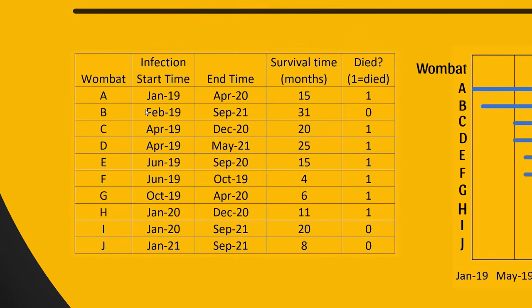The second wombat was infected in February 19, and the end time written here is September 2021, giving a survival time of 31 months, but this wombat did not die.